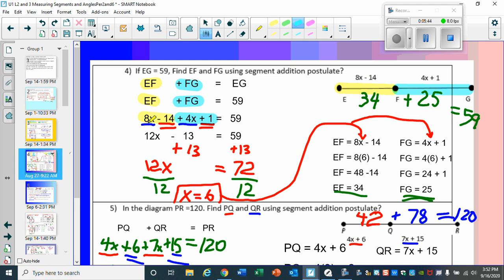So now we look at our expression, 8x minus 14 plus 4x plus 1. It's on the left side of the equal sign. Now, best thing to do, always before you bring terms to the left or right, look at one side of your equation. Look at the expression, see if you can simplify. In this case, we can. We can simplify 8x plus 4x. That gives us the 12x. And then you have your negative 14 plus 1. And that gives us negative 13.